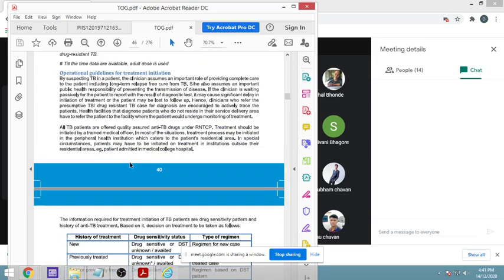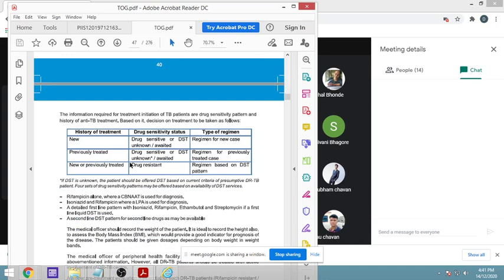So go through this and refer to the book also simultaneously, particularly those who are referring to Tripathi and all, where the old regimens are given. In that you will find a number like 2 and then weekly schedules. For example, first is suppose 3 IR, that is INH and rifampicin, and then you will find a 3 at the end, just like we write X2, Y2. That means thrice a week, 3 times a week. Now it is not found; the number of days in a week is not given nowadays. That means it is a daily treatment.